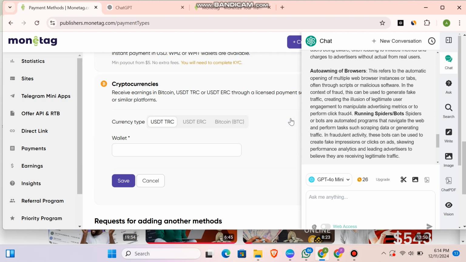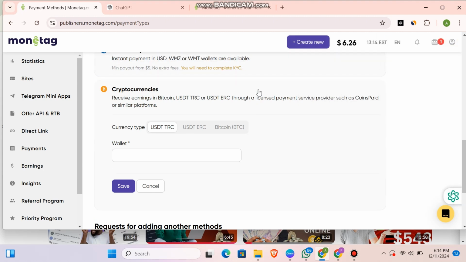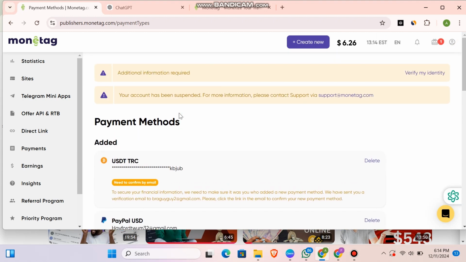Now, whenever you find your account being suspended, just like mine right now here, as you can see, it is suspended. What do we have to do? Simply, your account has been suspended. For more information, please contact that email. Once you use this email, you are going to write to them: my account is blocked or suspended, please what are the reasons or how can I retrieve my account back? They are actually going to help you go through the process with your email, okay? So you're going to type that in the email.